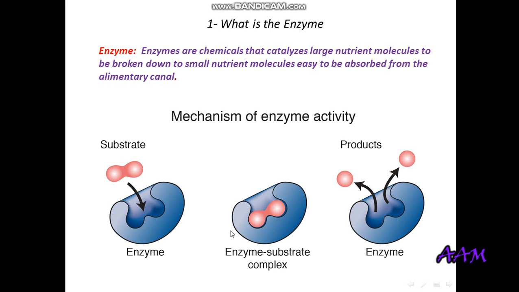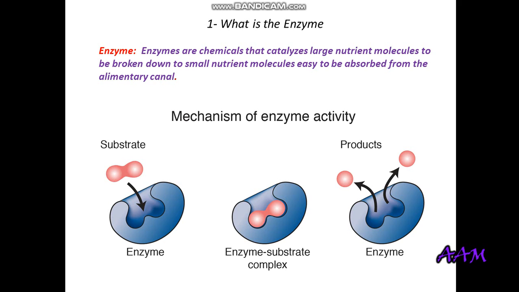It comes to the enzyme, and what does the enzyme do? It will push it, it will help it to break into two things. So here it was starch and now it is two pieces of sugar. So I changed it from starch to sugar by the enzyme. As you see, the sugar changed from one type to another type, but nothing happened to the enzyme, okay? And we shall speak about this later.